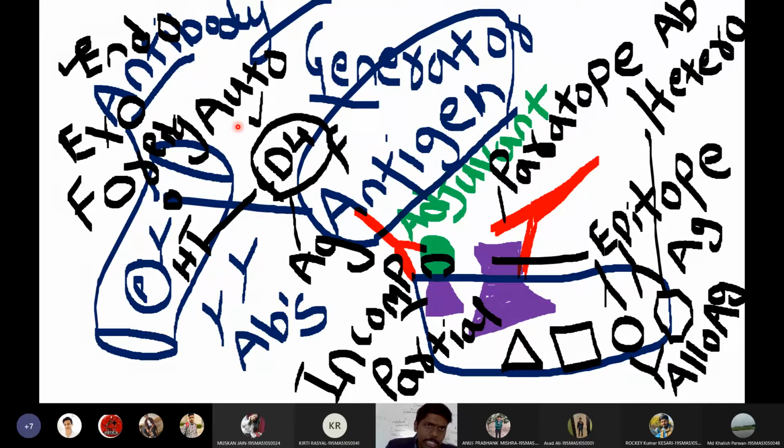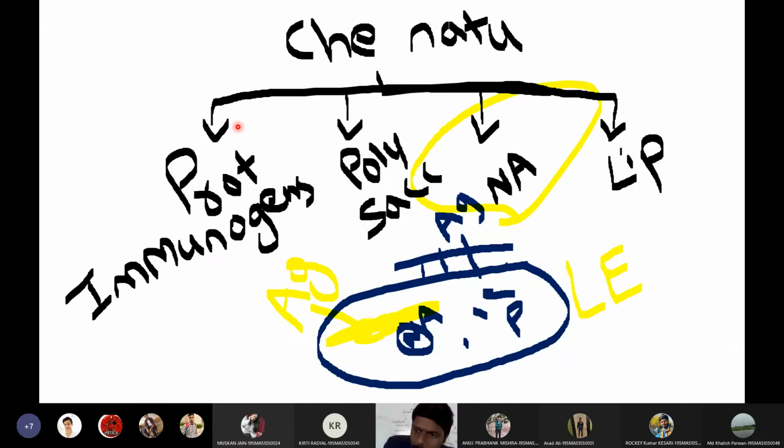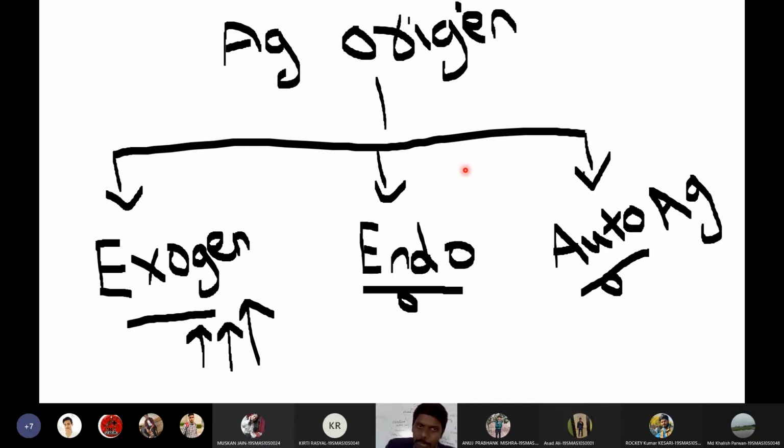Then I discussed depending upon the chemical nature, the antigens are of four types. We have proteinous antigens, polysaccharide antigens, nuclear antigens, and lipoprotein antigens, or lipid antigens. Nuclear antigens are present inside the nucleus of the cell, whereas lipid antigens are usually present in the cell membrane. Protein antigens are present inside the cytoplasm, especially in the ribosomes, and the polysaccharide antigens are also present in the cytoplasm. So these are the antigens depending upon the chemical nature. Then we discussed antigens depending upon their origin: exogenous antigens, endoantigens, and autoantigens.